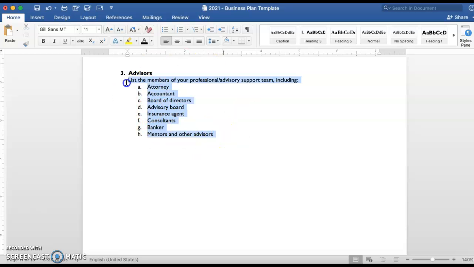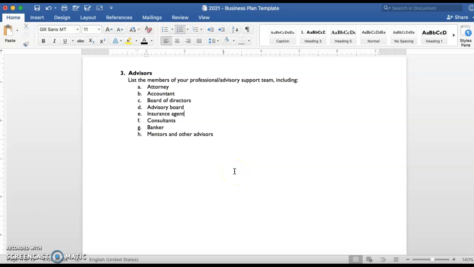Again, when you're all done, you're going to highlight and delete this information, but you should have an attorney to set up your documentation for your business if you're in a partnership, for sure. If you're not familiar with doing accounting, you might hire an accountant. You probably don't need the board of directors or an advisory board. You would need an insurance agent to provide insurance for your business so that you can transfer risks, and you'd put all that in there.